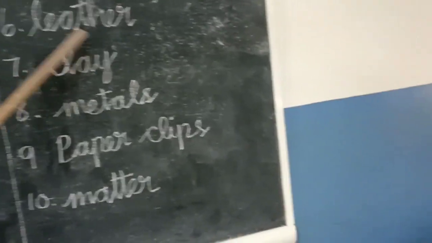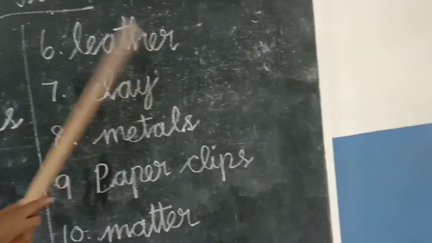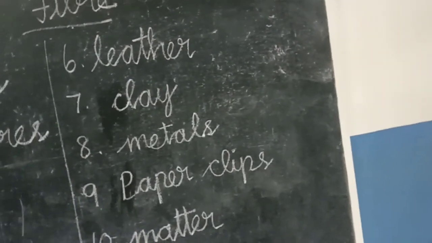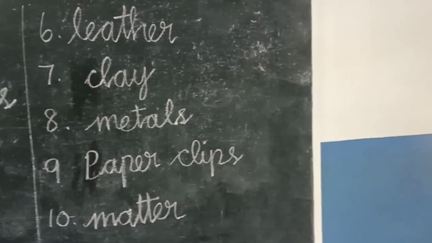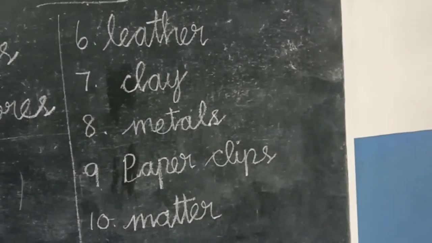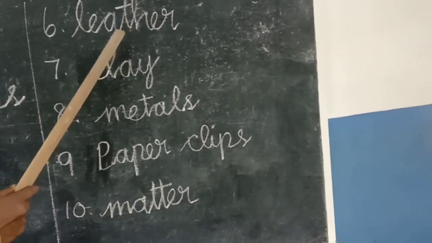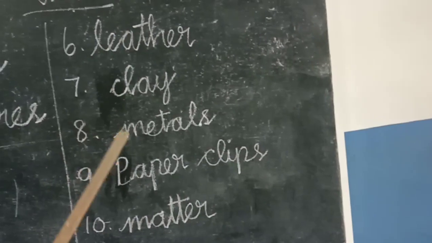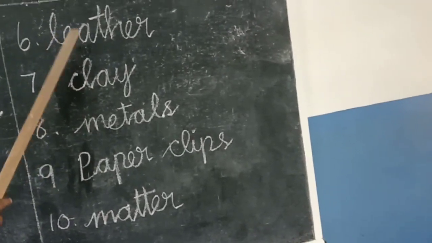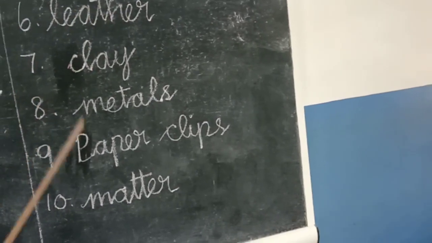Leather. L-E-A-T-H-E-R. Leather is flexible, so belts, watch straps and bags are made from it. This is leather. It is a flexible material, so belts, watch straps and bags are made from it.